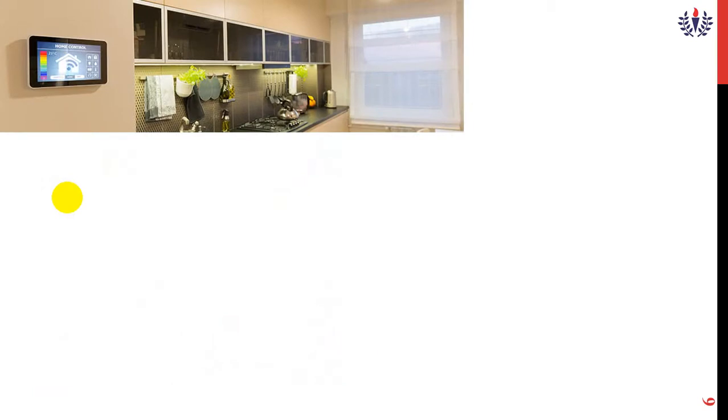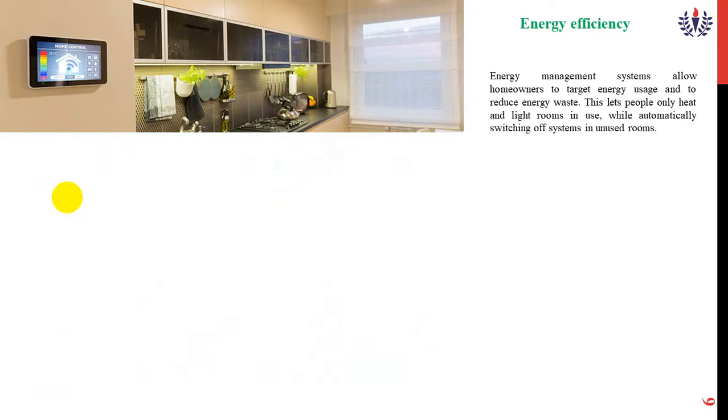The third one is energy efficiency. Energy efficiency is nothing but an energy management system, which allows homeowners to target energy usage to reduce the energy waste. If you turn off the lights automatically in unused rooms, we can save the energy.